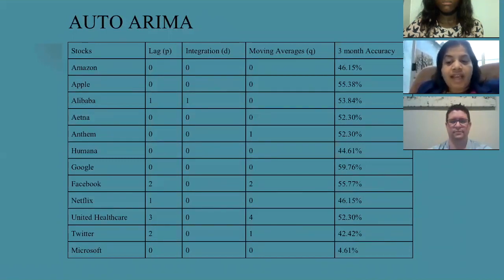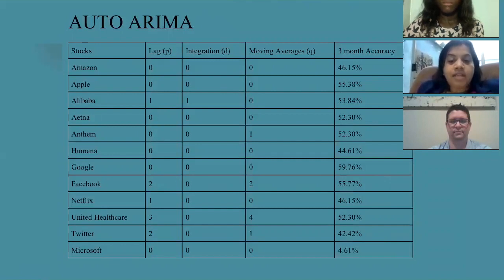However, if we can get a higher accuracy level, we can be more certain about the prediction of our model. So as per the output of this model, we see that this model is not very accurate for most of the stocks. And for stocks like Facebook, Google, and Apple, it's barely crossing 50%.